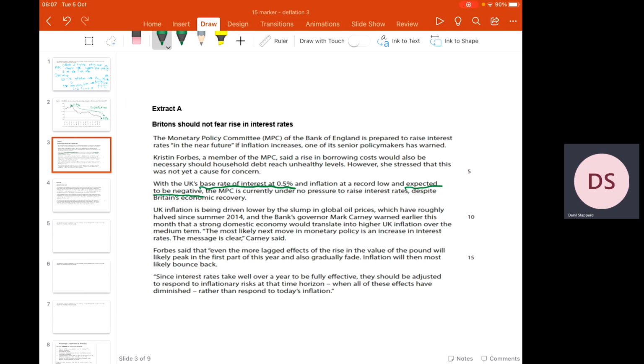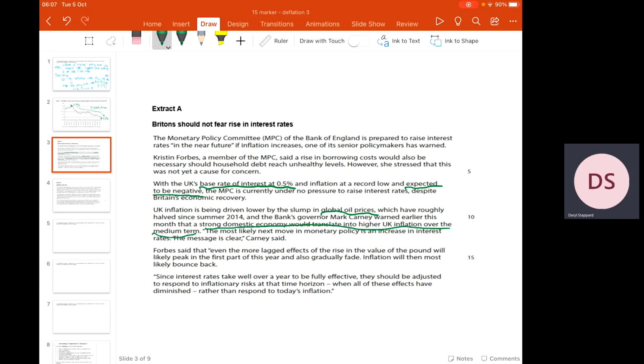The MPC is currently under no pressure to raise interest rates despite Britain's economic recovery. UK inflation has been driven lower by a slump in global oil prices, which have roughly halved since 2014. And the bank's governor, Mark Carney, warned earlier this month that a strong domestic economy would translate into higher inflation over the medium term. Right, I'll underline that. I'll come back to that in a moment or two.